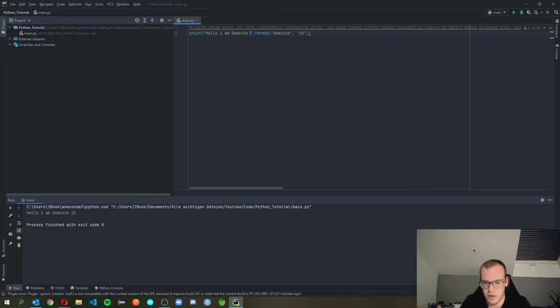And in the other one it puts 22, and then this method is done for Python, and so it replaces these things.